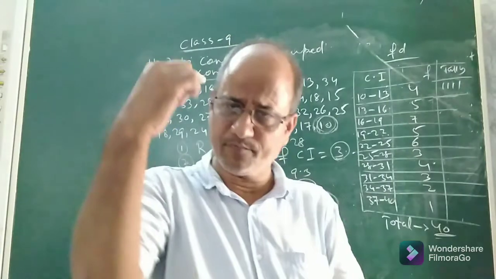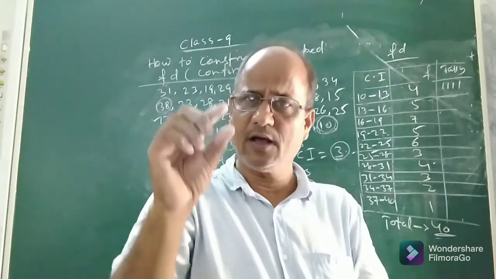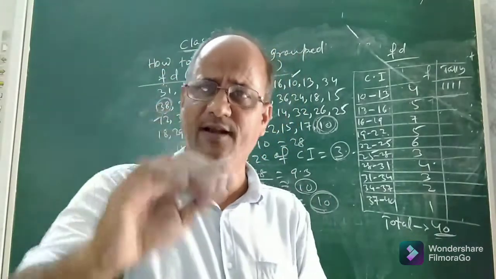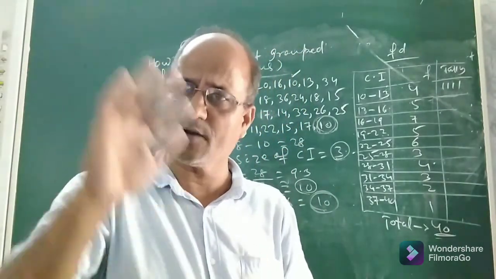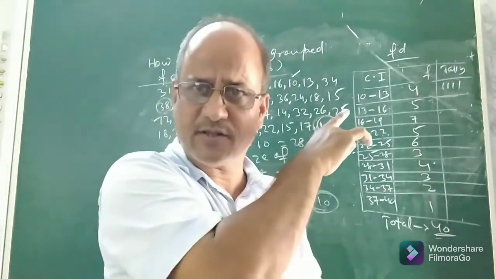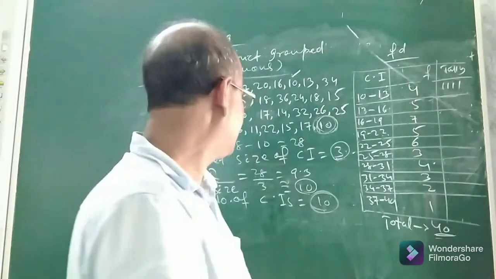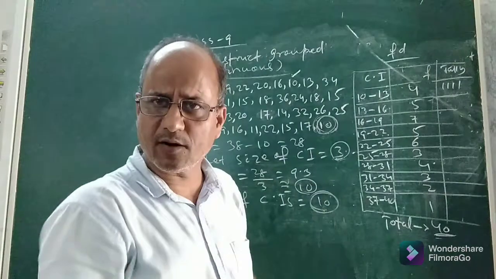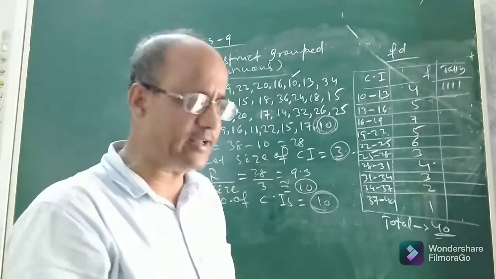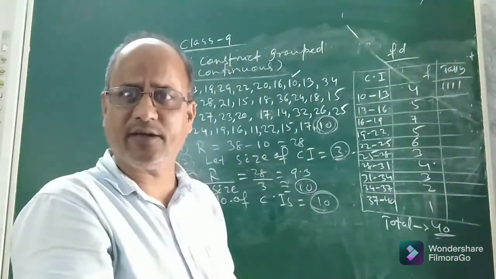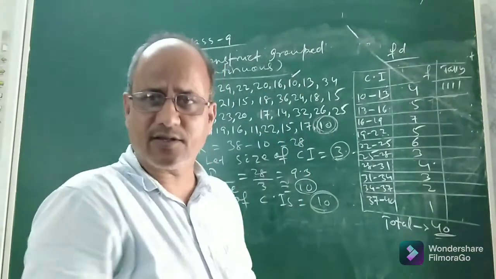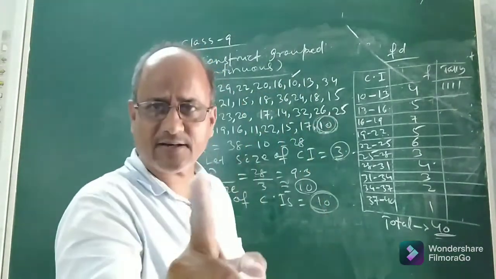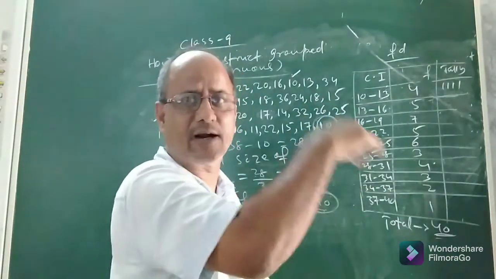But if you choose less size, if you take width of classes less, then the number of classes will be more. The number of class intervals in the frequency distribution will be more. Then divide the range by size to get the number of class intervals or classes. After getting the number of classes, take the minimum score as the lower limit of the first class, then add the size to it, and you will get the upper limit.